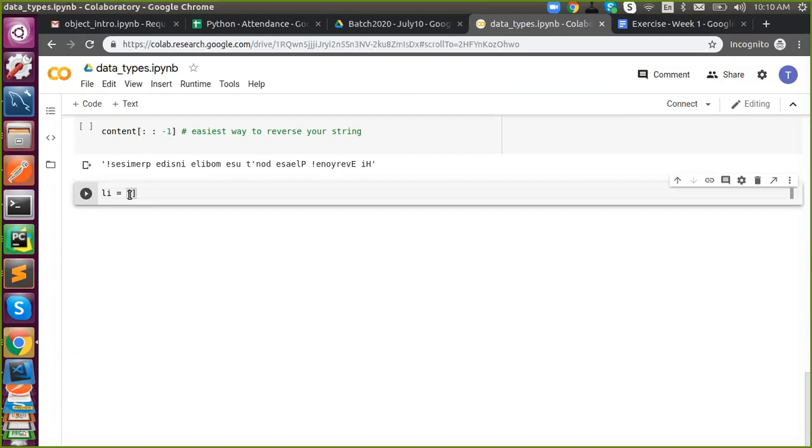What is list? List is another data type in Python. In other languages, it will be called an array, like array objects in JavaScript, Java, C, and all. In Python, we call it a list, and it is denoted by square brackets. So the characteristics and its definition: list is a collection of objects.